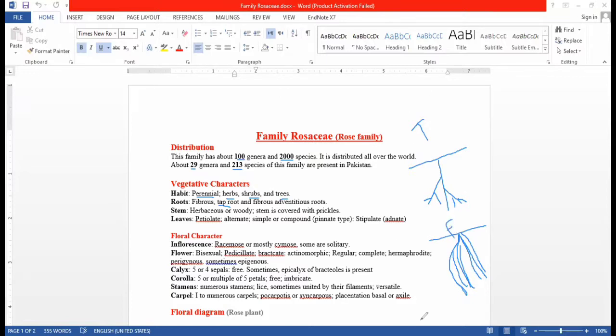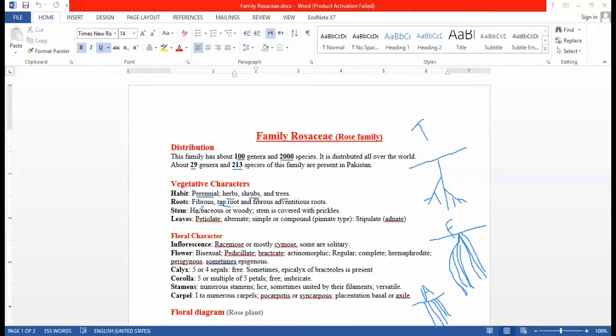The other type of root is the adventitious root. Adventitious root is mostly found in monocotyledon plants, but a few members of the Rosaceae family have adventitious roots. Small rootlets arise from different positions. This is called an adventitious root.